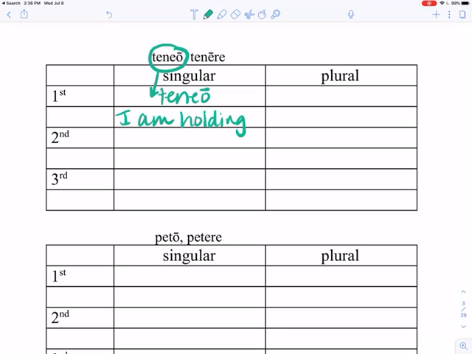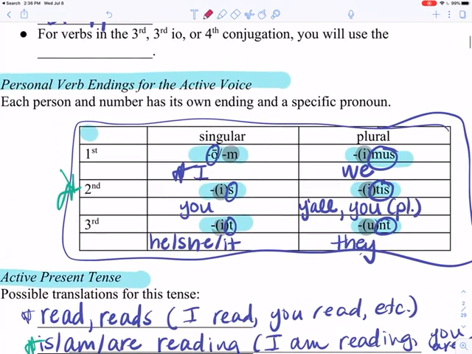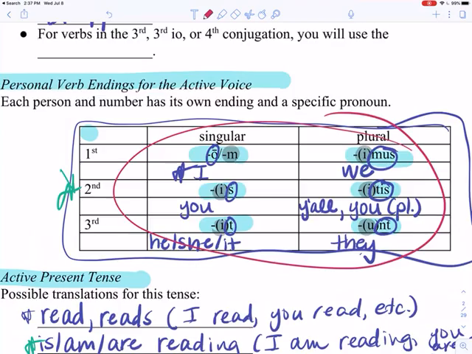Okay, now for the rest of our forms, we're going to do like we did with paro. We're going to go to tenere. We're going to go to that second principal part, and we are dropping the re. Okay, so that means that tene is my stem. And again, for third singular and third plural, we're not going to add the macron on the last E. Okay. All right, so now we're going to change colors. There we go. And so we're going to go back and add, I'm going to scroll real quick to show you, we're going to add these endings again. Okay, so here we go.